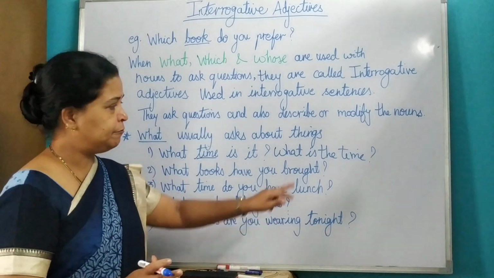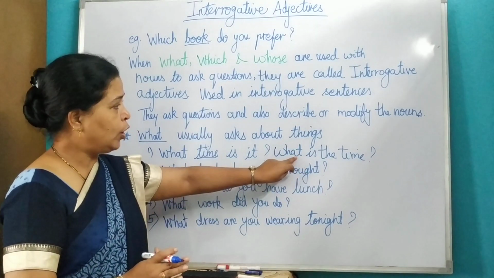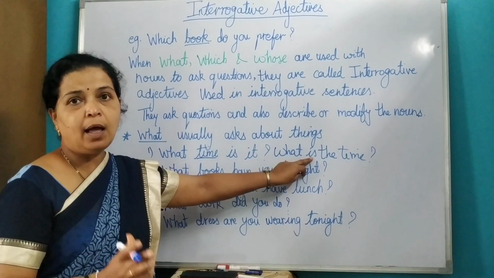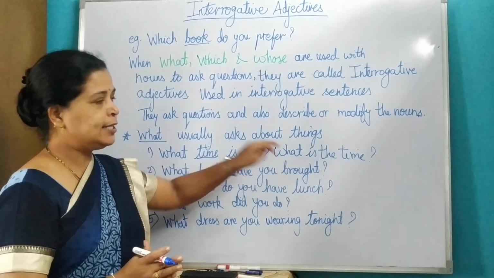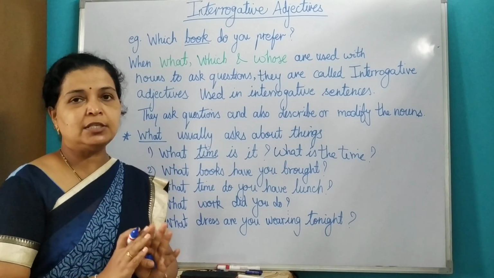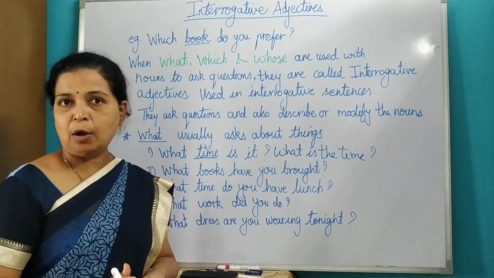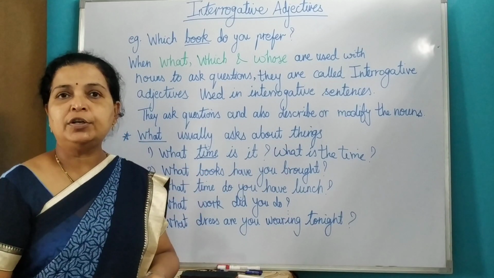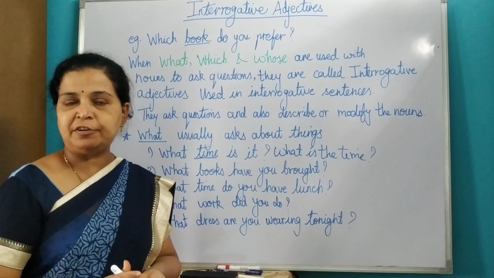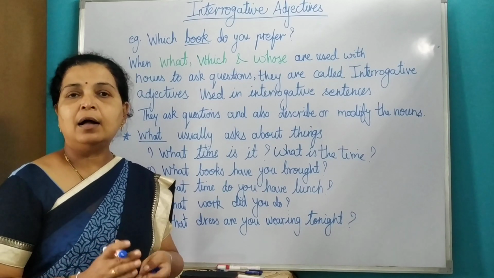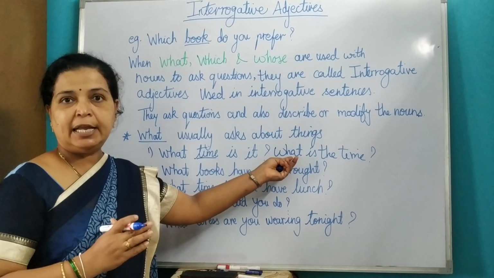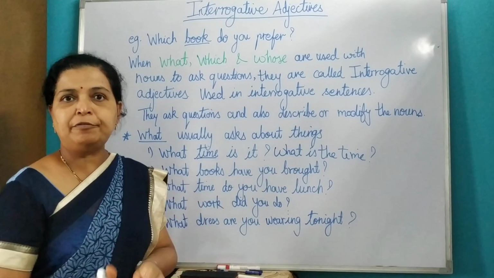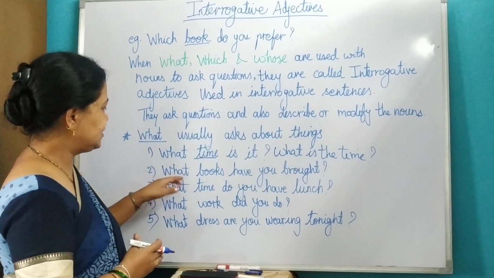We don't have a noun. What is the time? So is over here is a verb. What is standing alone. It is not used with a noun. So in this case, what is not an interrogative adjective. It is a pronoun. It is an interrogative pronoun. Understood the difference?